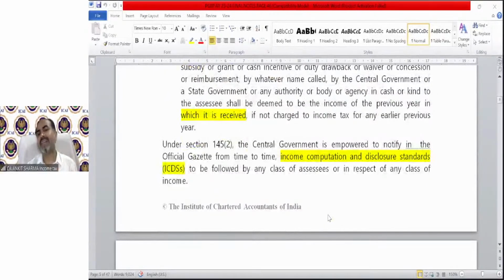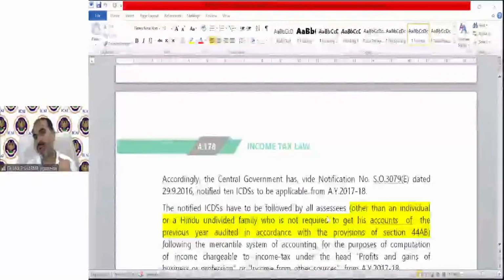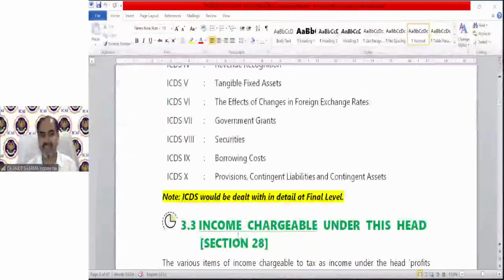We have the ICDS, that is Income Computation and Disclosure Standard. As we have accounting standards, we now have ICDS under income tax provision. There is good news for you: these ICDS will be dealt with at final level. We do not need to discuss the ICDS concept at intermediate level. That is a very relaxed provision. You should thank your institute that these provisions are not at your intermediate level.